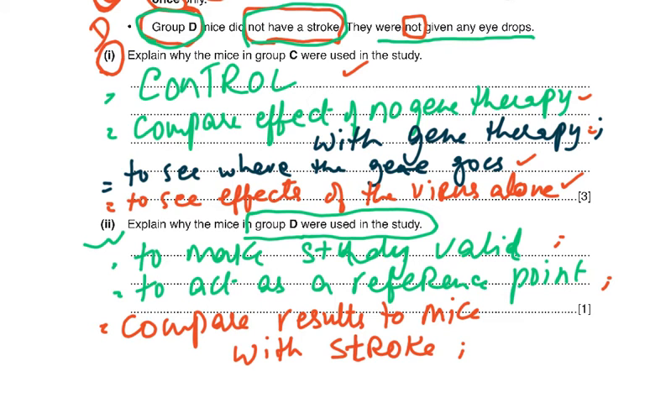So if we do a comparison of the ones with the stroke and the ones without a stroke, how did they fare? So we could use it as a reference point. That was another point that they gave you. To make a study valid, 1 point: to act as a reference point, and to compare the results of mice with a stroke to mice without a stroke.